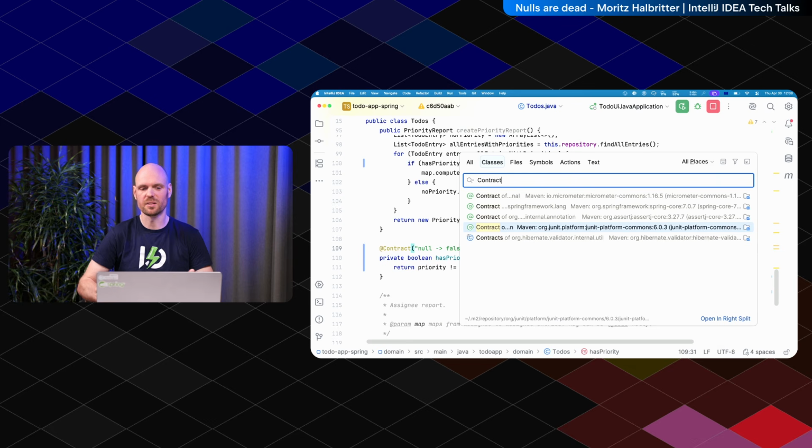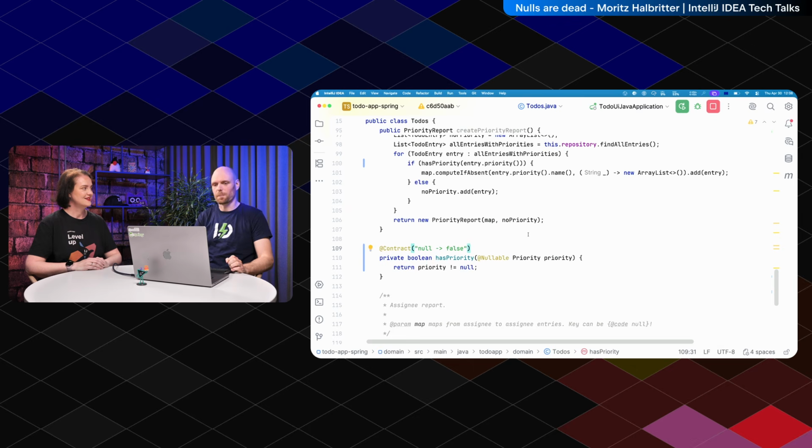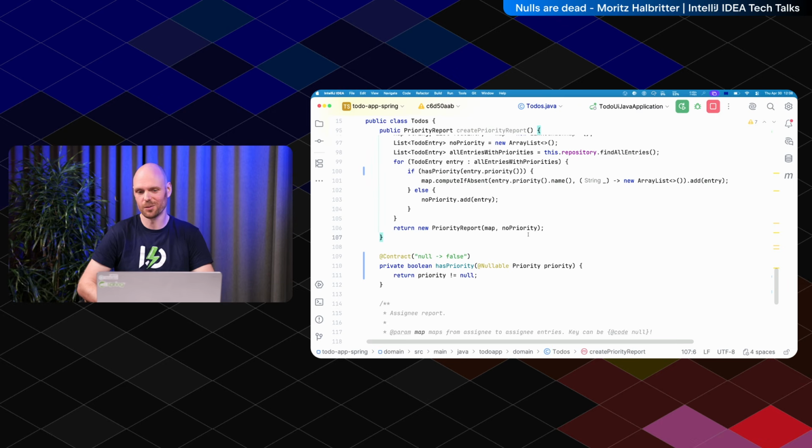This is the same with contract. Contract looks simple. It's essentially an annotation with one attribute. How hard can it be to create that? The problem is what you can write in that string and how it should behave. Exactly. So it's a lot of hard work to make it look that simple, I guess. Yeah, true. Simplicity is always hard work.